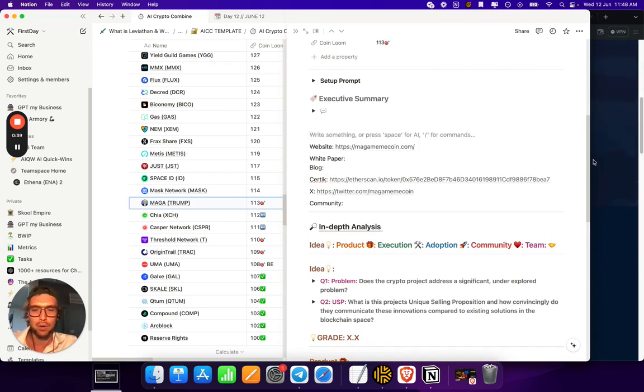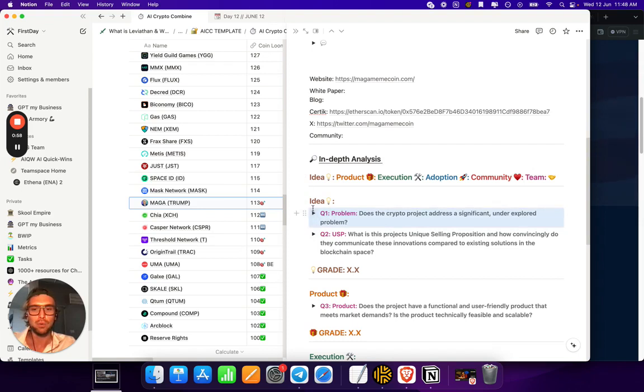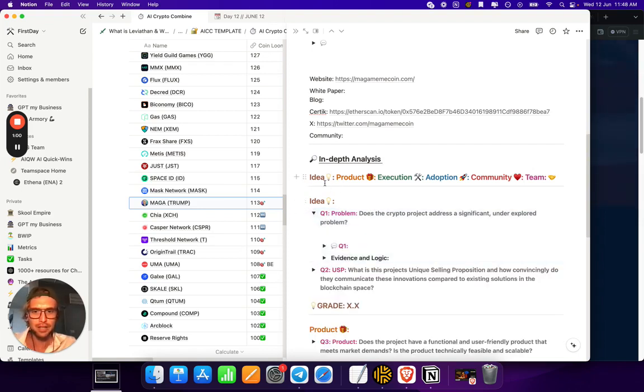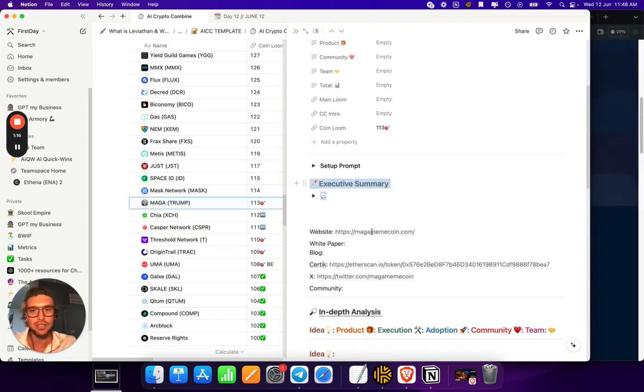So we're going to go through, it might be a little bit different if you're new to the series. Essentially, this is where we use AI to analyze the top 250 crypto projects, and we're going to be putting Trump through the same process. We're going to see what happens. I don't know exactly how the AI will look at it, but essentially we look at each individual aspect of the project. It's not just about understanding the project as a whole, it's about understanding each individual aspect: the idea that it's going after, the product, execution, all that sort of stuff. So let's go ahead and throw this in here and see what we come back with, right?